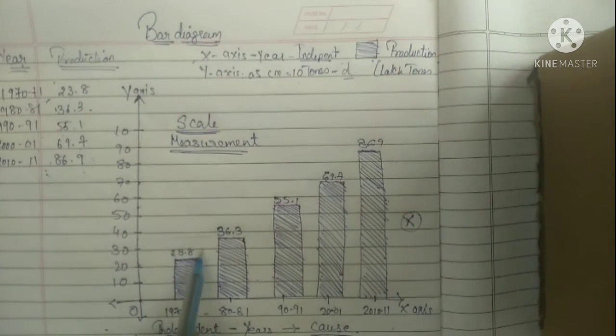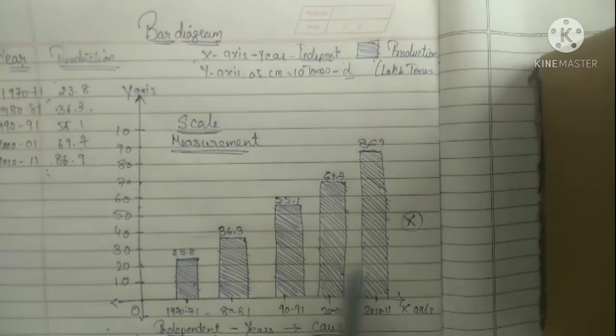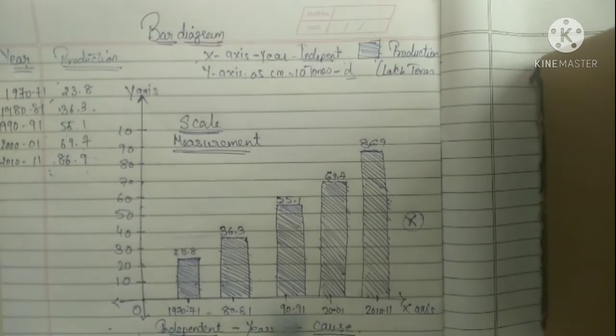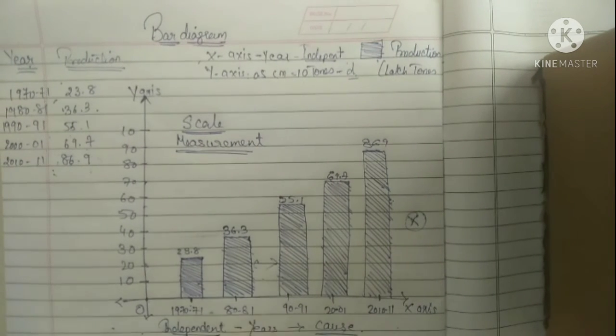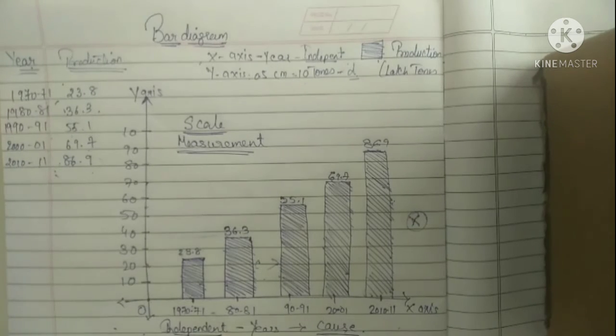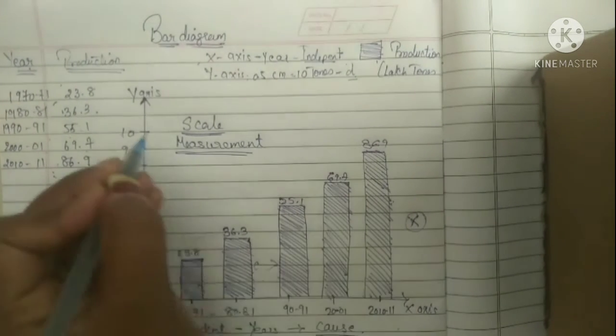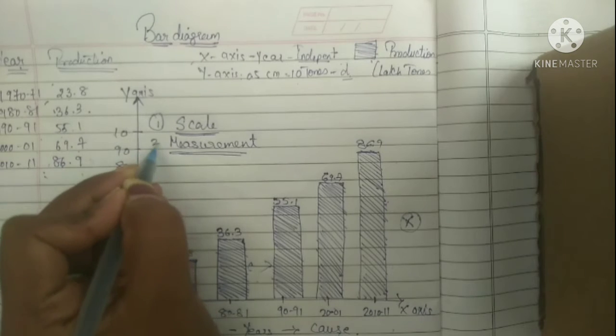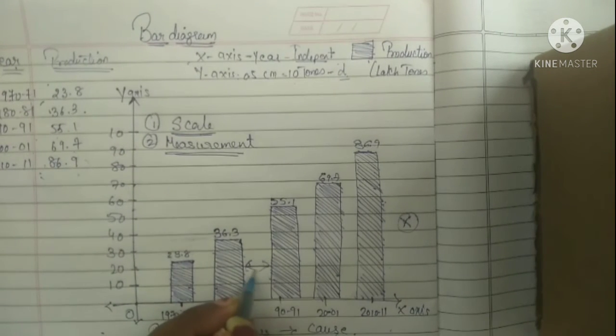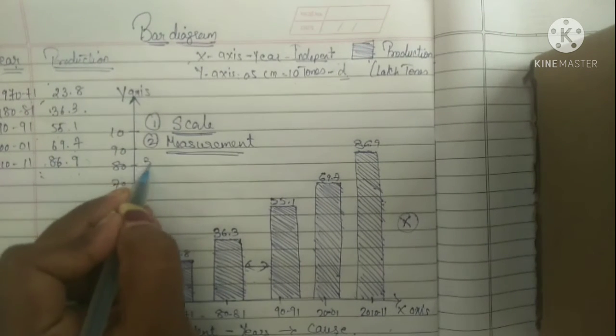If you see the diagram, here it is of one shape, here it is of another shape. It should not be like that. The length should be equal. I am showing you this mistake so that you will not make the same mistake again. First of all, the scale must be used. Second, the measurements must be accurate. The gap in between must be equal.